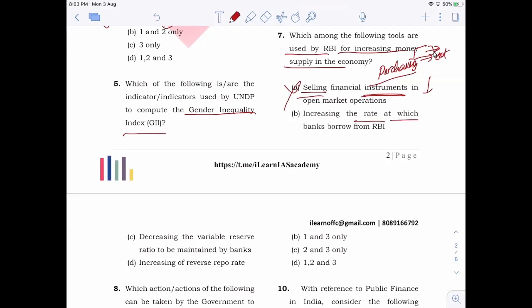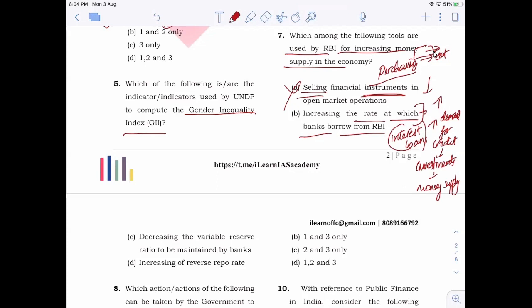Now, increasing the rate at which banks borrow from RBI. What happened? When the rate at which banks borrow from RBI is increased, that means automatically the interest rate on loans will also increase. When the interest rate on loans increases, it will reduce demand for credit. When the demand for credit is reduced, it will lead to reduction in investments. When there is a reduction in investments, that will lead to reduction in money supply. So overall, you have to understand that when interest rates are increased, that is actually reducing money supply instead of increasing it. Is it clear? So that has to be understood.